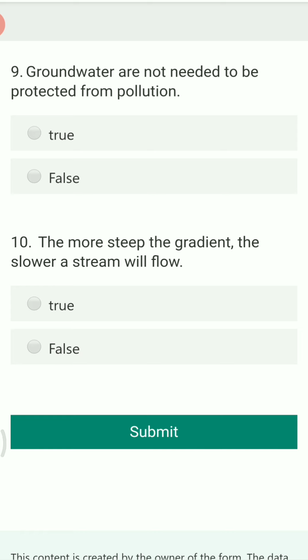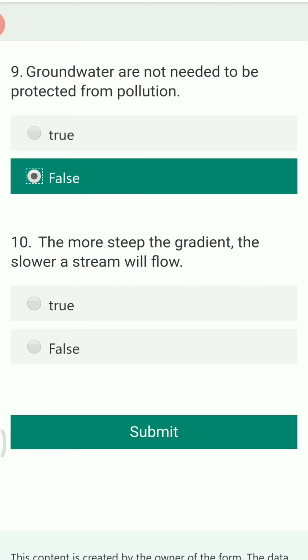Next, groundwaters are not needed to be protected from pollution. Groundwater is not directly exposed, but if there is any leakage of oil or of the drainage system, then groundwater can be polluted. It is very costly and difficult to purify groundwater. So you should always protect groundwater from pollution. So this is false. You require it to be kept on the safer side.